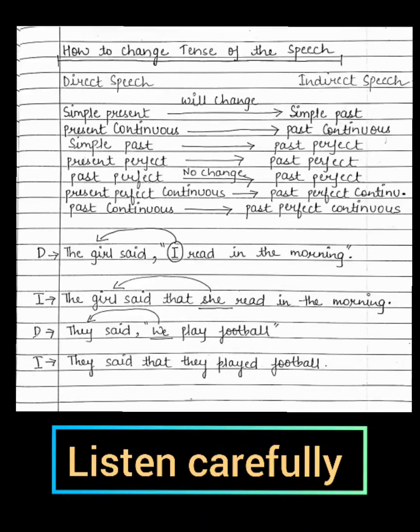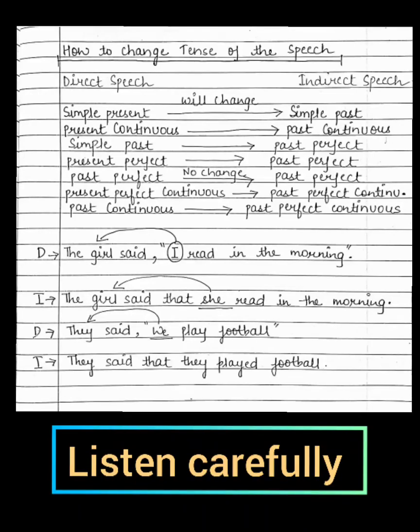If I say, I read in the morning, so do you think I'm talking about myself? No. Now I need to modify the original dialogue of the speaker, right? Because this is indirect speech. So here we are changing this I into she. The girl said that she read in the morning.